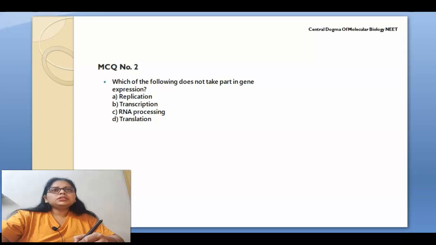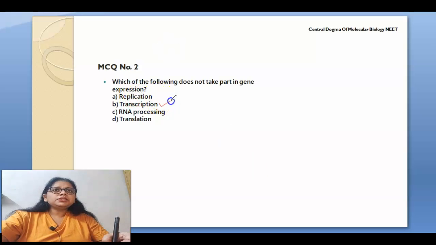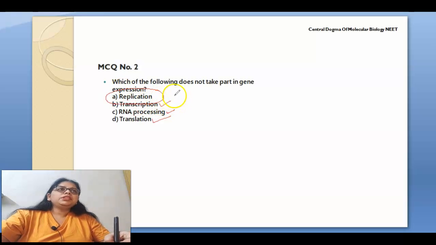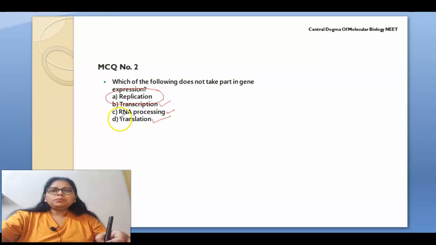So the next question is MCQ number 2. Which of the following does not take part in gene expression? For the expression of a gene, transcription is involved, RNA processing is involved, translation is involved, but replication is not associated with gene expression. I hope this concept is clear, and this MCQ is also clear to you.